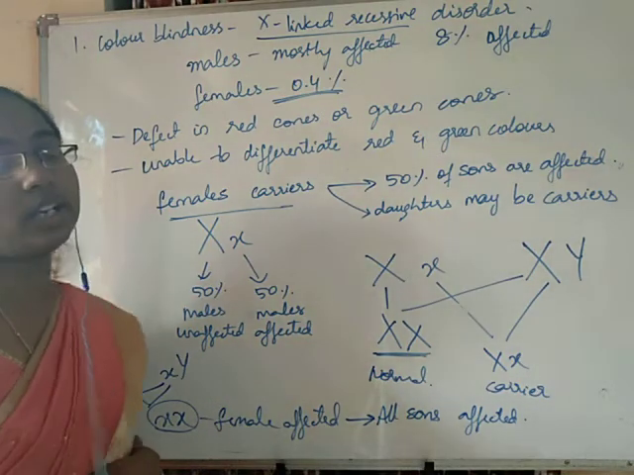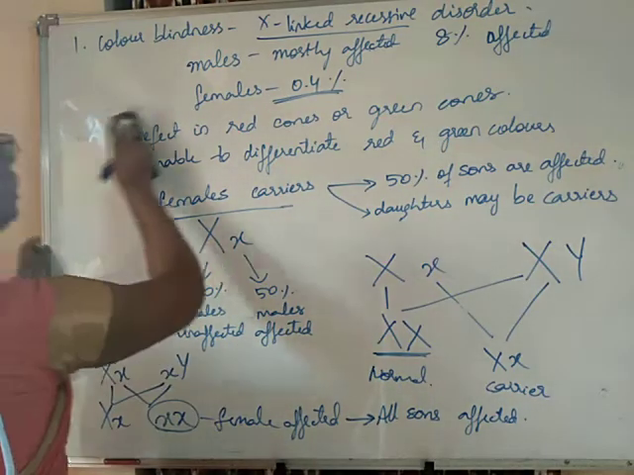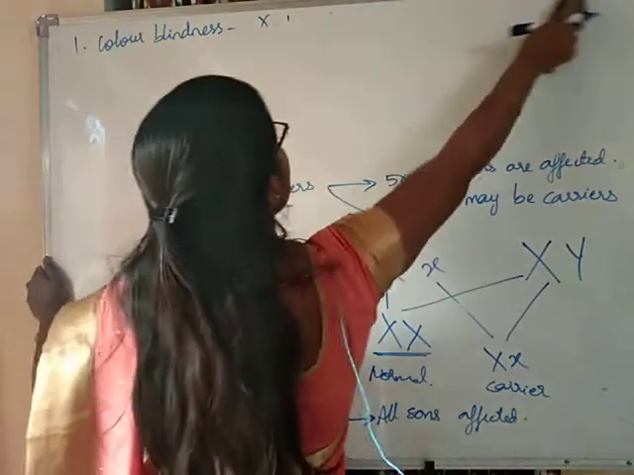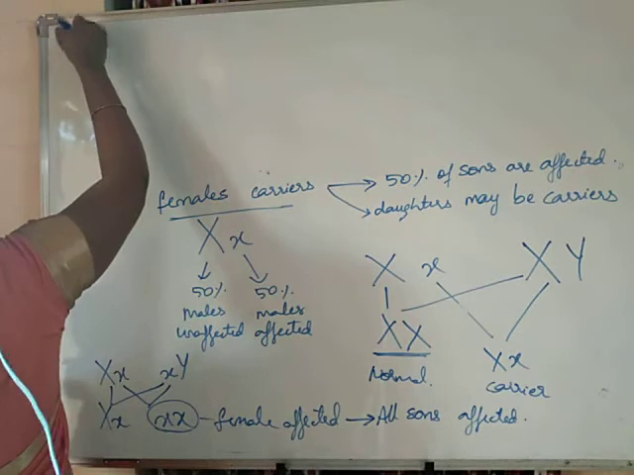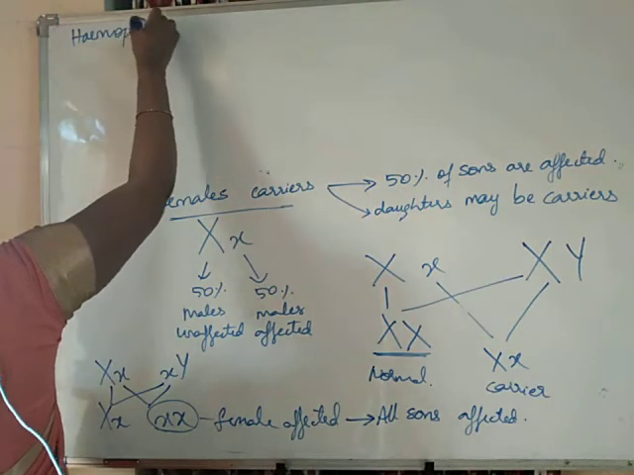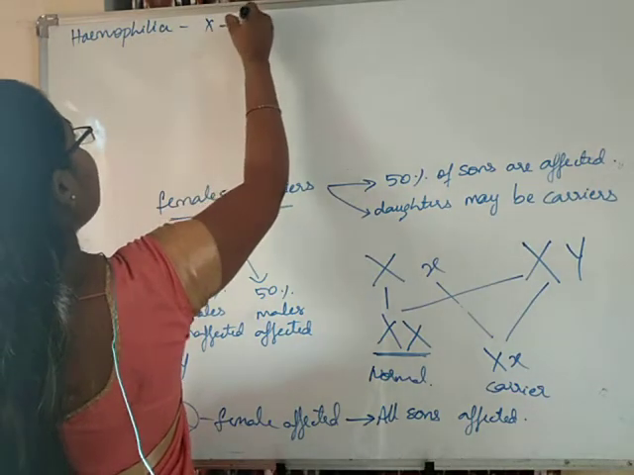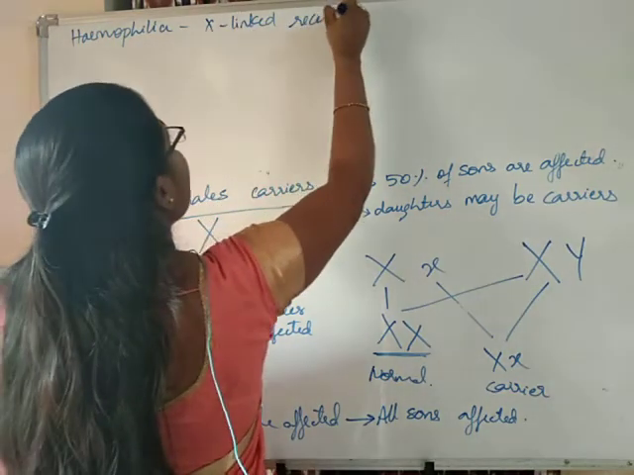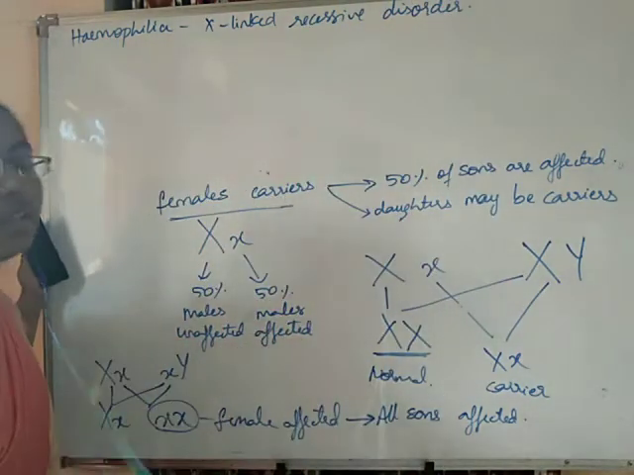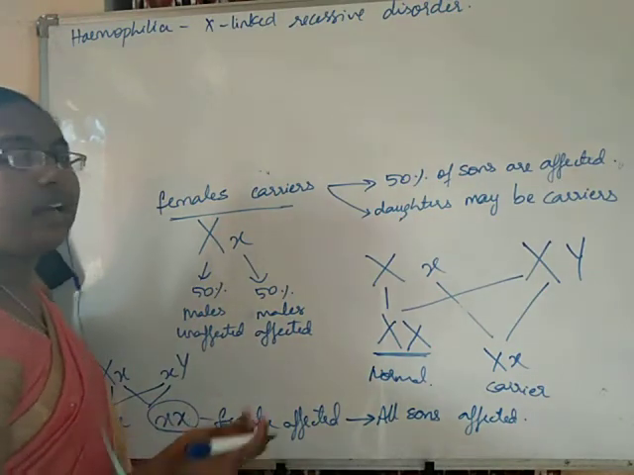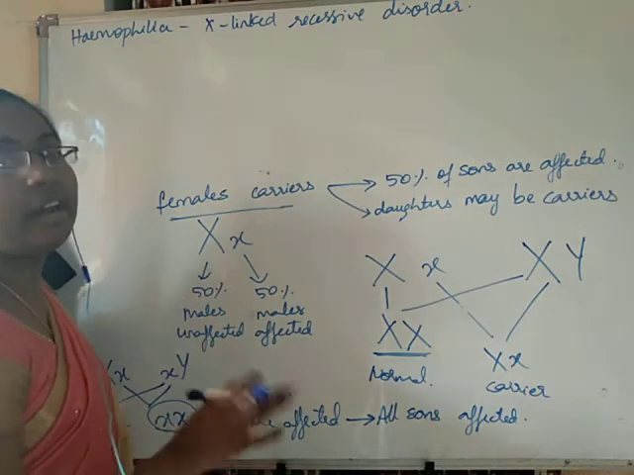The next disorder that we are going to learn also shows the same pattern of inheritance. We are now going to learn about hemophilia. Hemophilia is also an X-linked recessive disorder. X-linked recessive disorder means the genes responsible for hemophilia are present on the X chromosome and they are recessive.